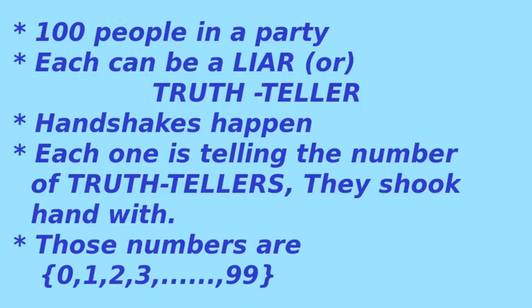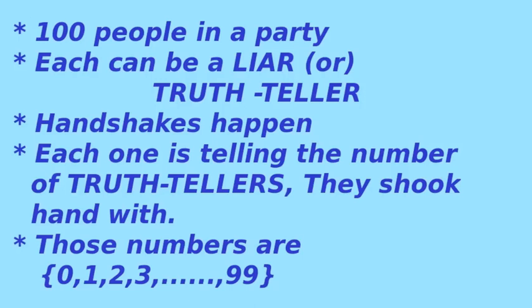Now after the party, we are asking each one of these 100 people how many truth tellers they shook hands with. That is the number of truth tellers they shook hands with. We are asking each one this question. And they tell some numbers. Each one is telling a number. And we don't know whether the person is a liar or truth teller.